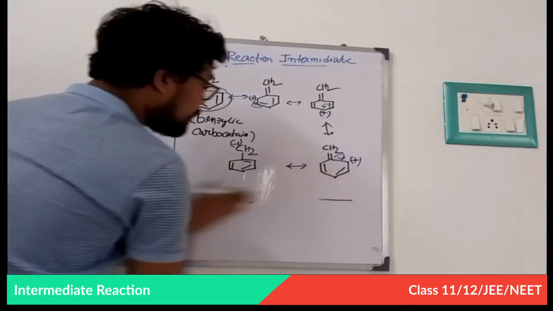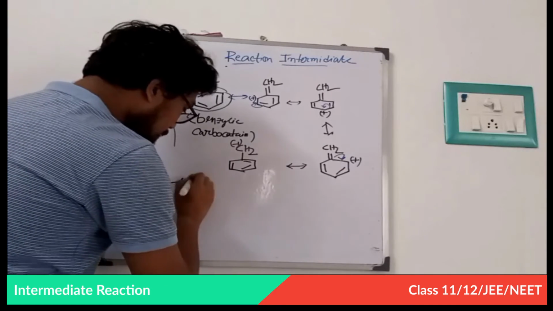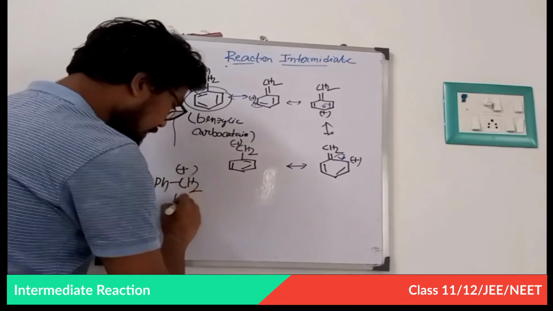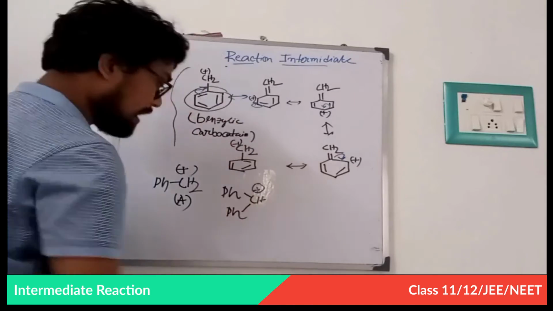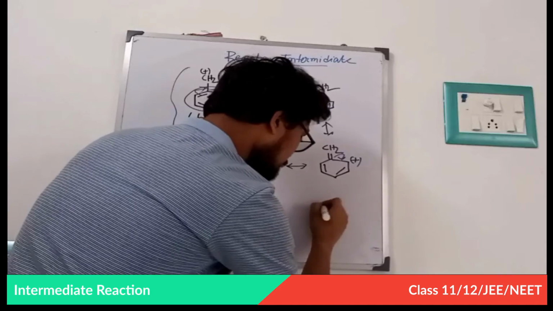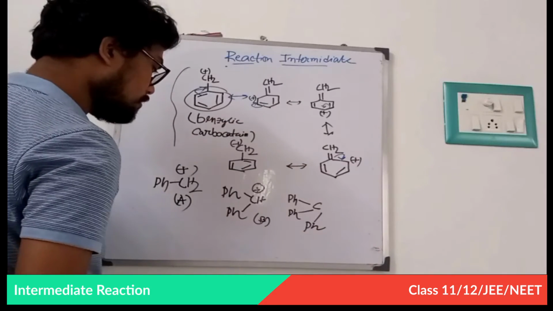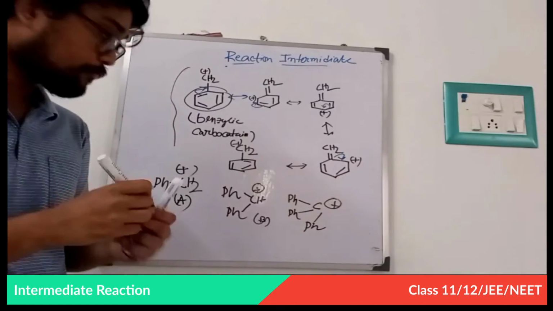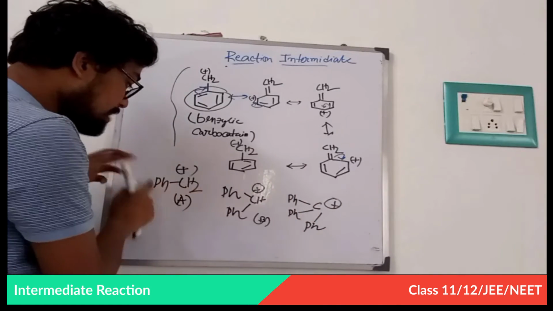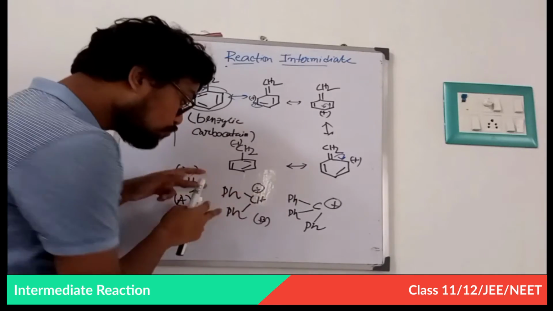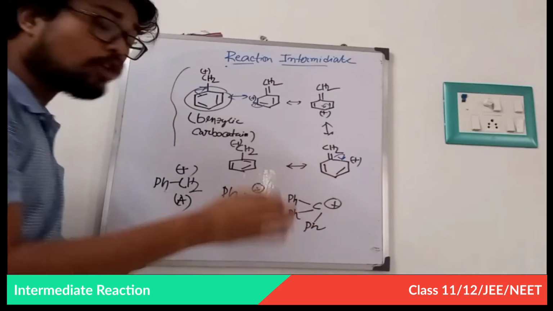Suppose we have, now I am writing it down properly, listen very carefully: PhCH2+, this is A; Ph2CH+, this is B; and Ph3C+, this is C. Now this is a benzenic carbocation, this is also a benzenic carbocation, and this is also a benzenic carbocation, but this one has only one benzene group, this one has two benzene rings attached, and this one has three benzene rings attached. So which one is more stable?